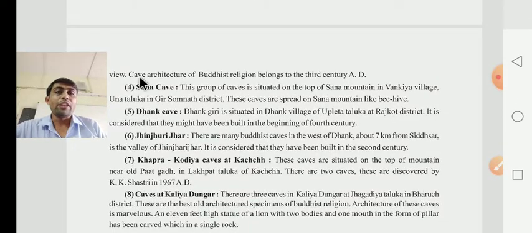That's why we can say the caves belong to the architecture of the Buddhist religion of the 3rd century AD.